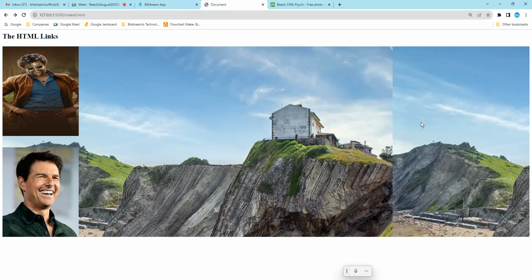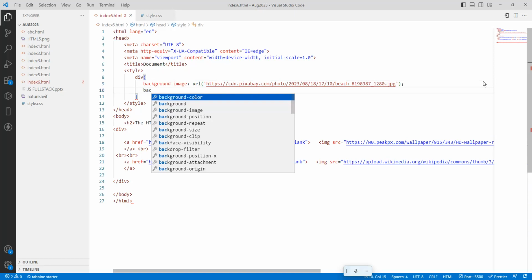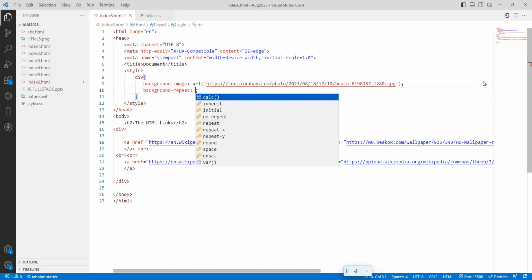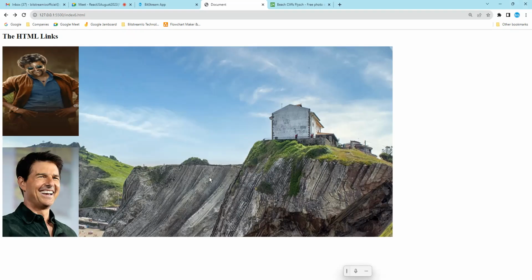But here the image is repeating. See, this is repeating. How to stop it from repeating? So background repeat, no-repeat. Save it, run it. See, this is how background repeat works.